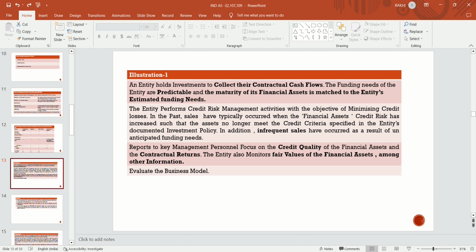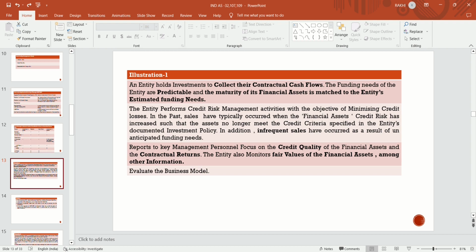The entity performs its credit risk management activities with some objective, like minimizing its credit losses. Infrequent sales have occurred as a result of unanticipated funding needs. Because they do not sell frequently, any mismatch or credit quality issue is reported to the key management personnel, and they will check the credit quality of the financial asset and the contractual returns.